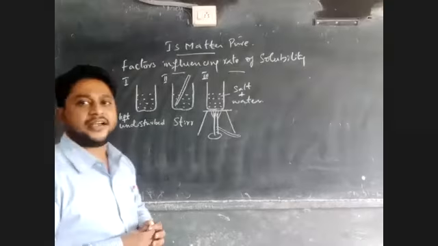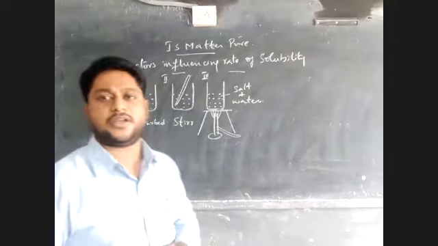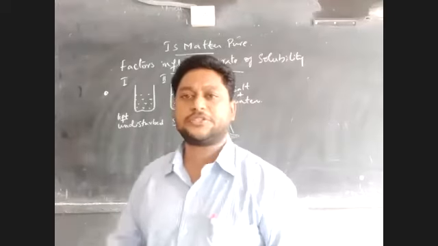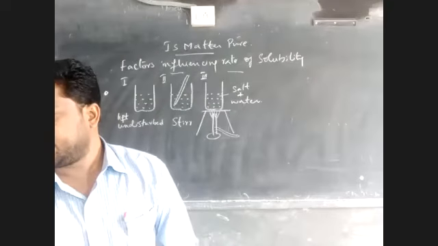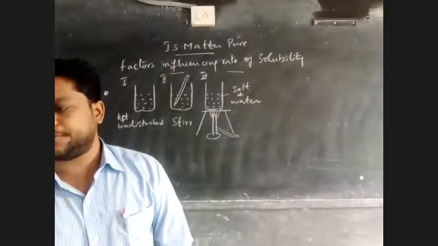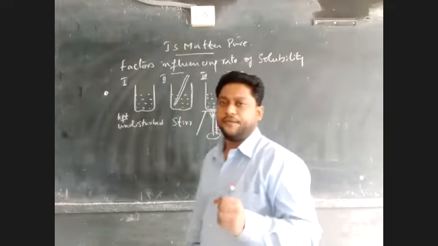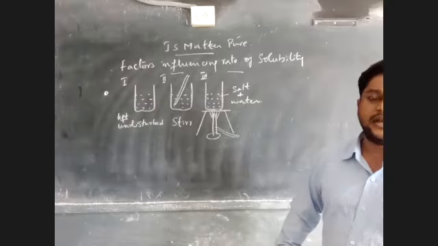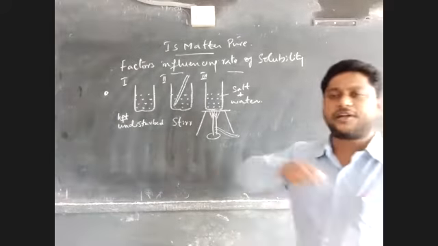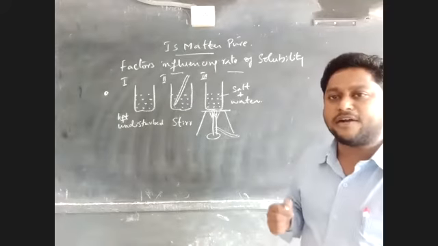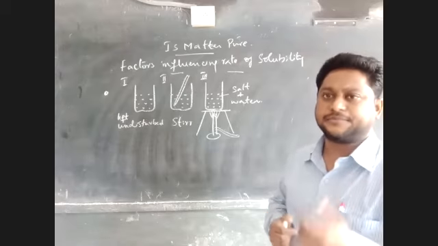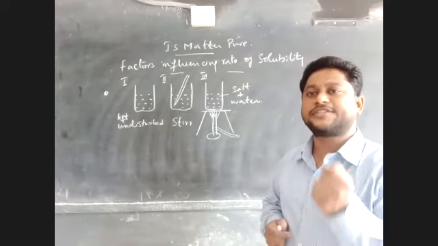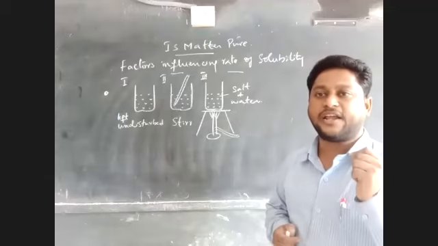Now let us write the factors that are influencing the solubility. Have you understood the activity? Is that clear to everybody? The first beaker, we did not do anything. We just added the solute and left it aside. The second beaker, we are continuously stirring it. And in the third beaker, we added salt and heated. In the third beaker, due to heating, the solute gets completely soluble and it is happening quickly.